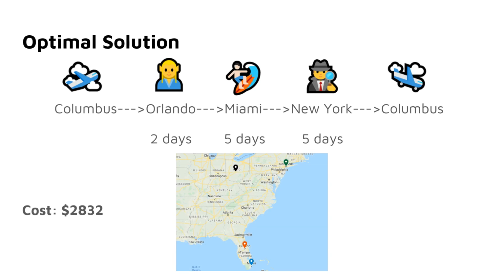Finally, we got the optimal solution. Based on the data we got and the constraint we set, the best visiting plan is spending 2 days in Orlando and then fly to Miami. We will spend 5 days in Miami and then fly to New York City. After staying 5 days in New York City, we're back to Columbus. The total cost for this 12-day trip is $2,832 per person.